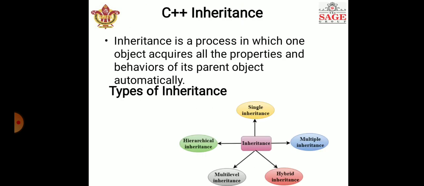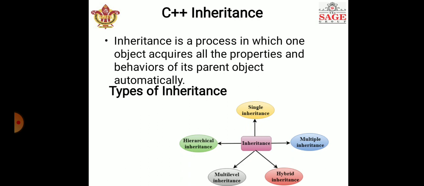So what is inheritance? In C++, inheritance is a process in which one object acquires all the properties and behavior of its parent object automatically, right? In such a way, you can reuse, extend, or modify the attributes and the behavior which are identified in the other class.